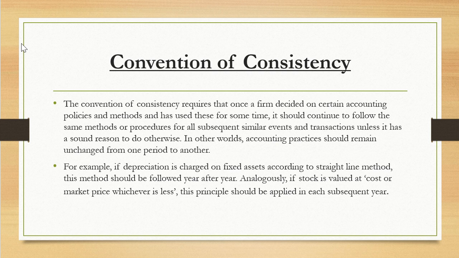For example, if a firm decides that it will charge depreciation on fixed assets according to the straight line method, this method should be followed year after year. Similarly, if stock is valued at cost or market price, whichever is less, this principle should be applied in each subsequent year.